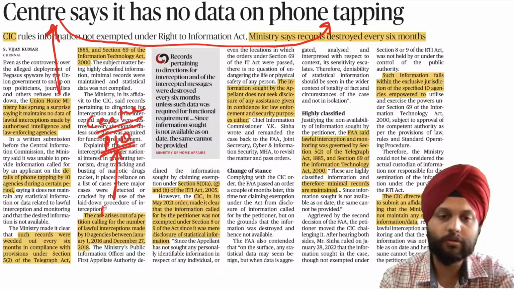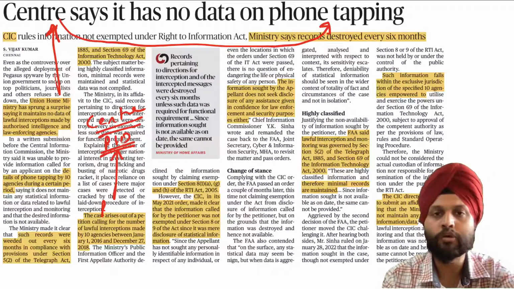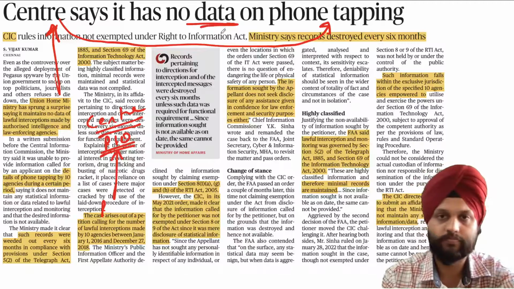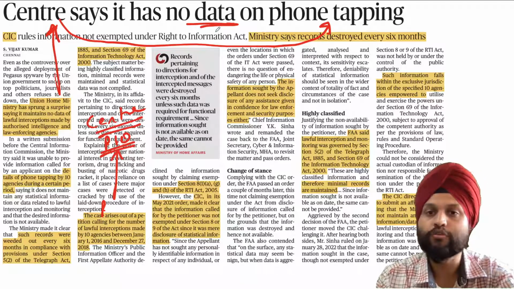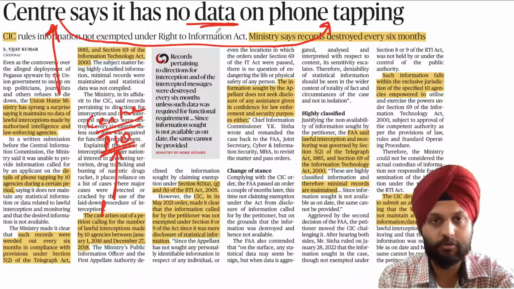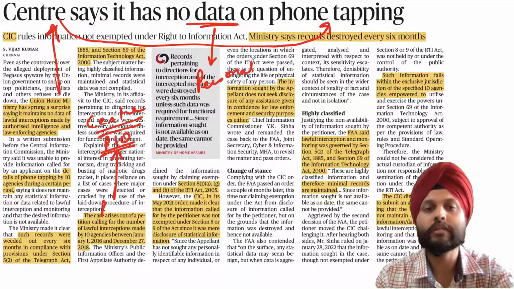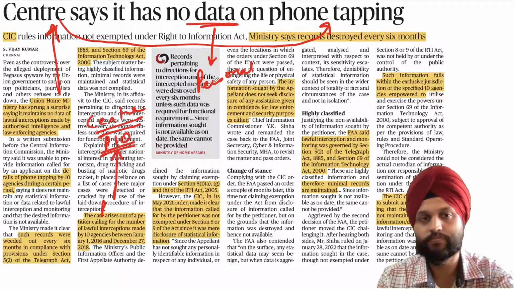So this person files that, I want data on how many phones were being tapped. Not phone numbers or details, just how many. So this is not personal information. It is statistical information.